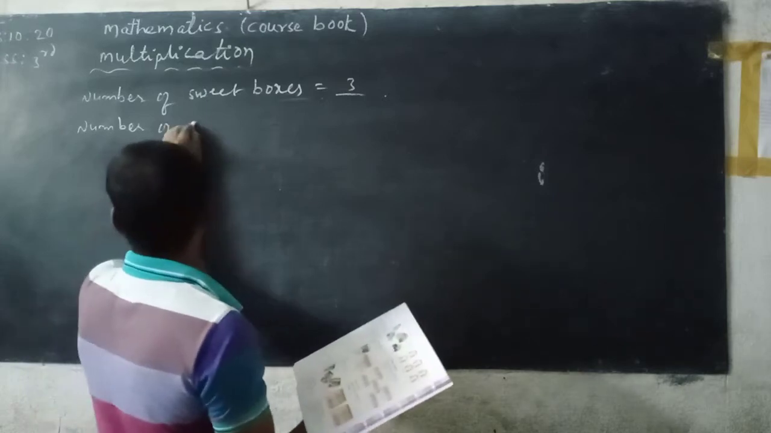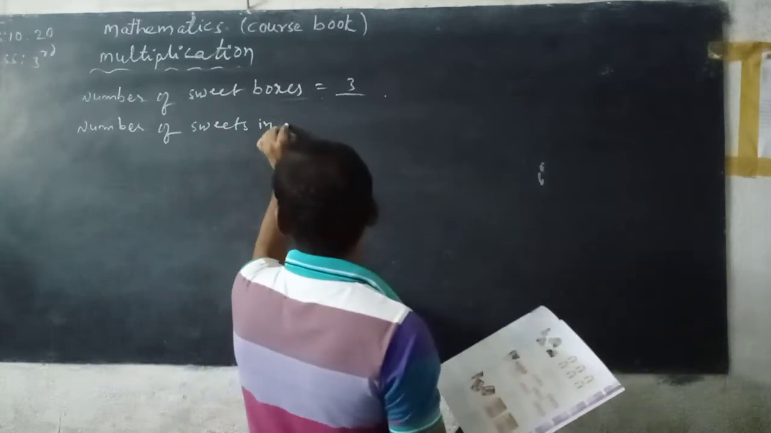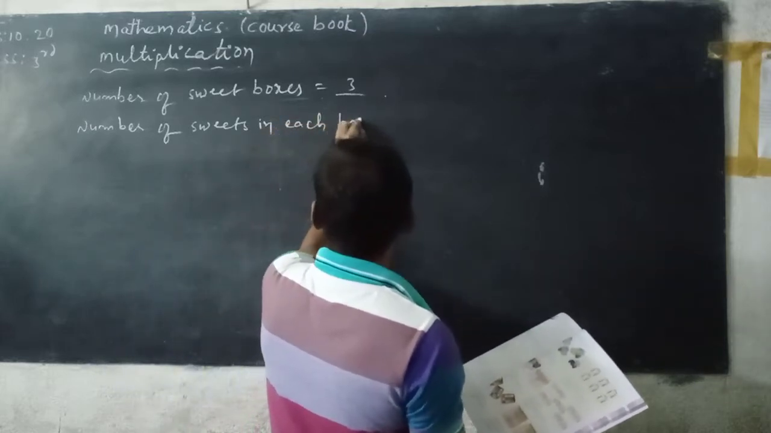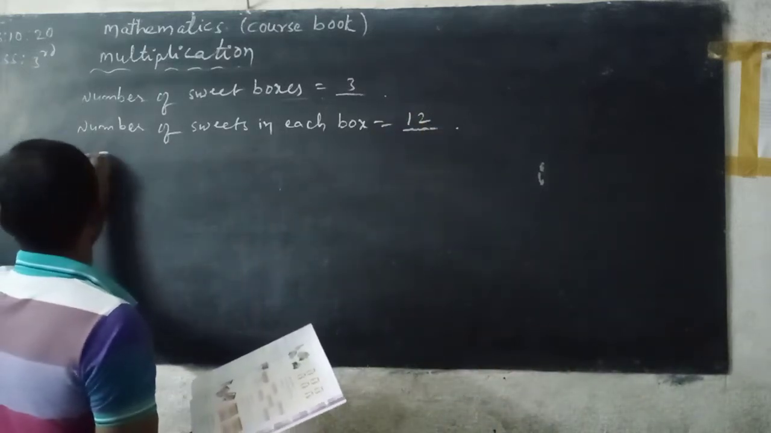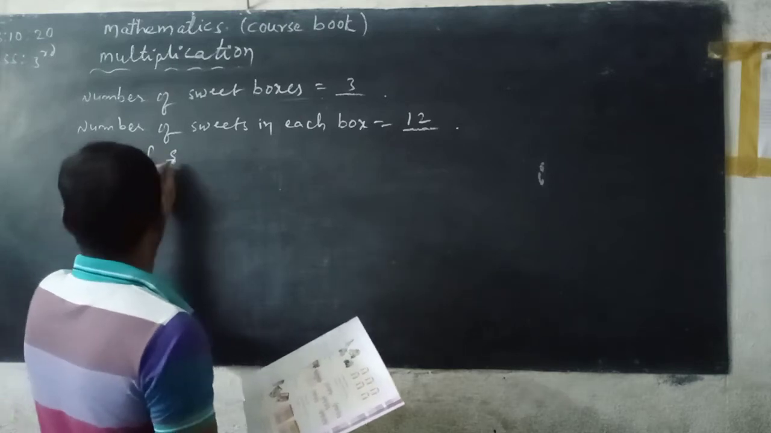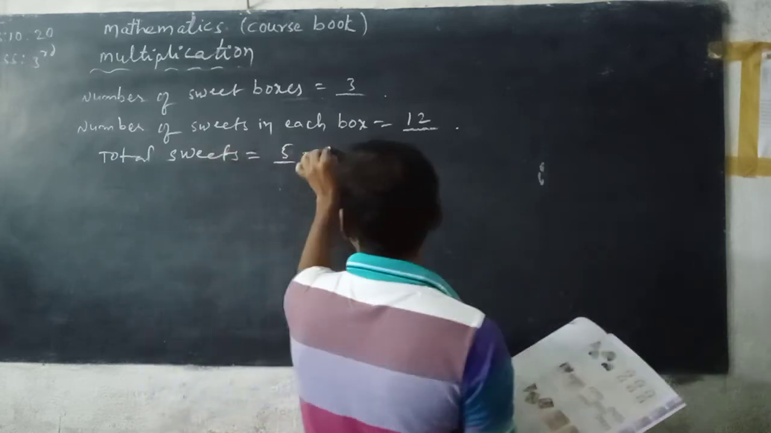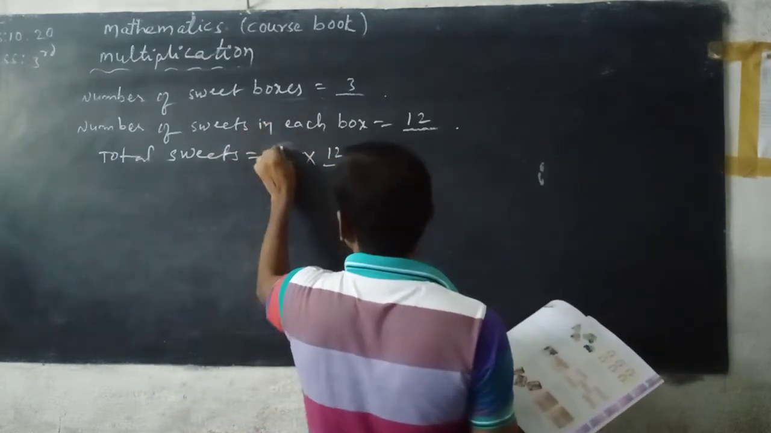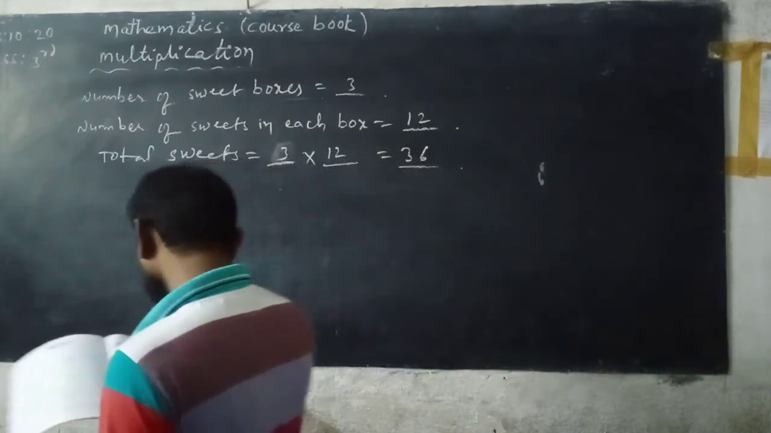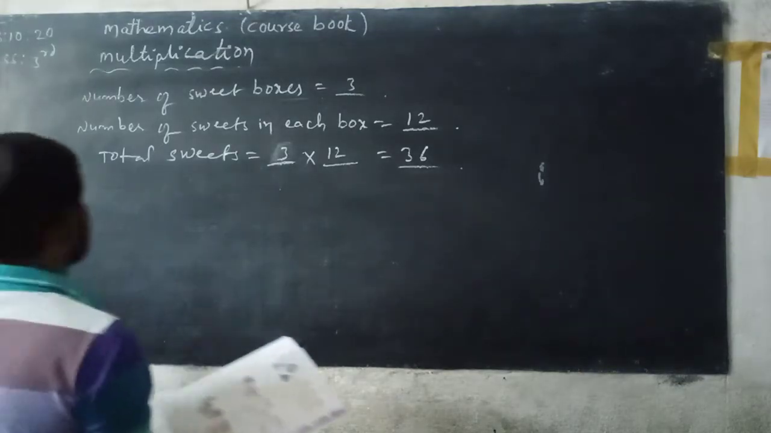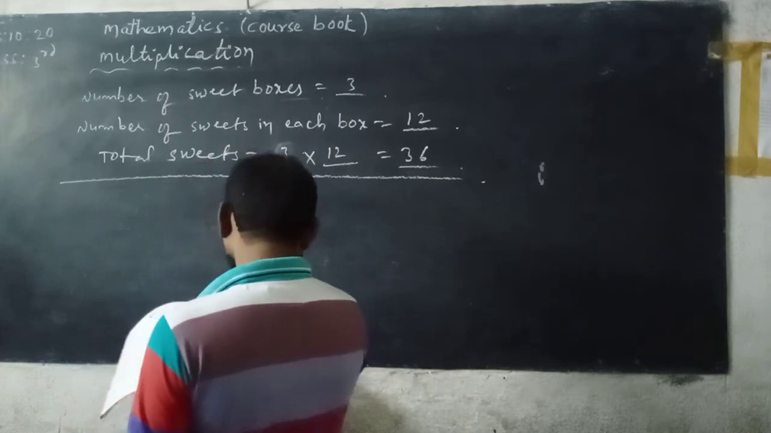Number of sweets in each box is 12 sweets. Total sweets is equal to 5 into 12. Sorry, 3 right? 3 into 12. 12 threes are 36.